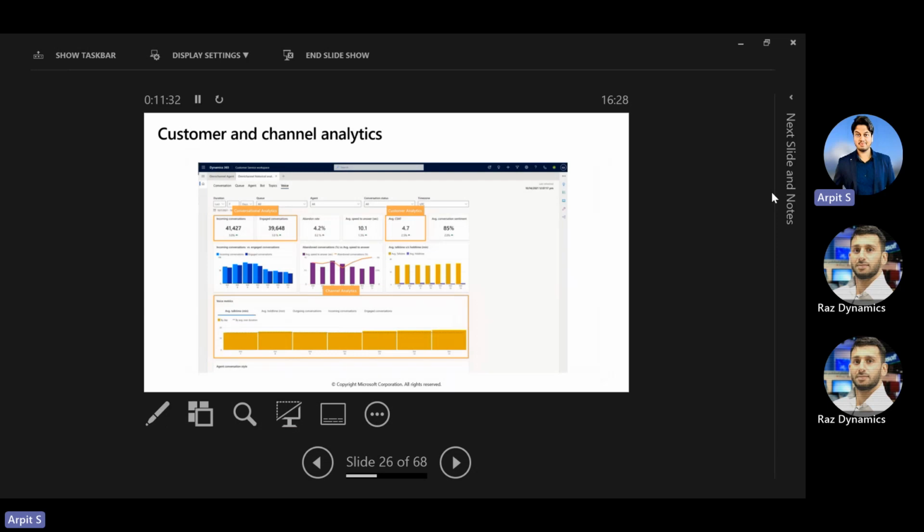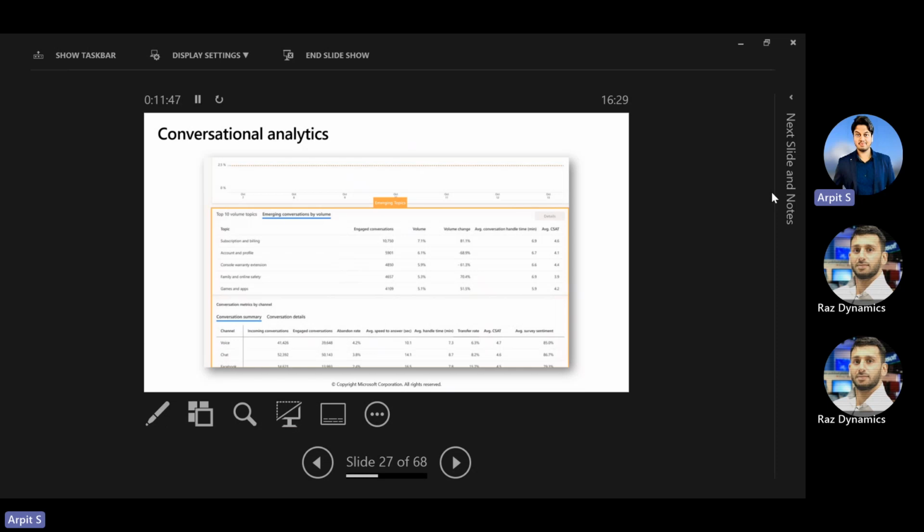Service operation is basically the analytics. If in your organization the higher management or the managers want to keep track of the organization's performance, how the agents are performing, how they're interacting, there are Power BI report-based analytics. There are also conversational analytics, so every conversation you have with the customer is tracked by the agent. For example, what are the most common queries customers are asking? What are the most common questions the agent is not able to respond to? Sometimes these monitoring and analytics are useful to find the right agents as well.